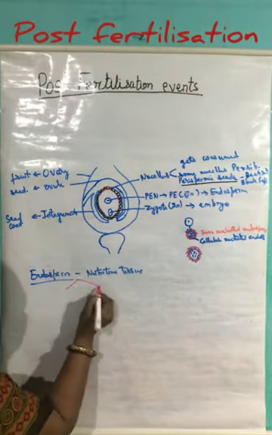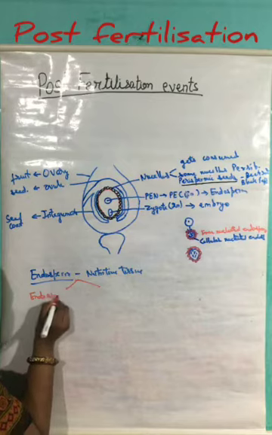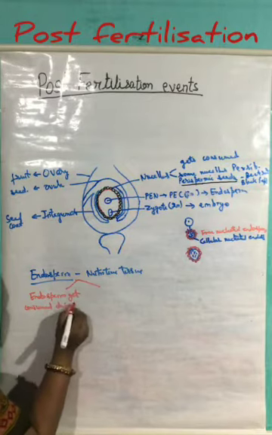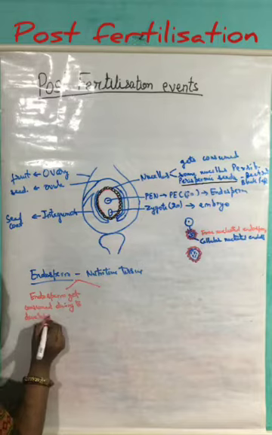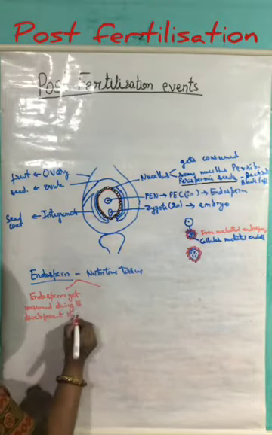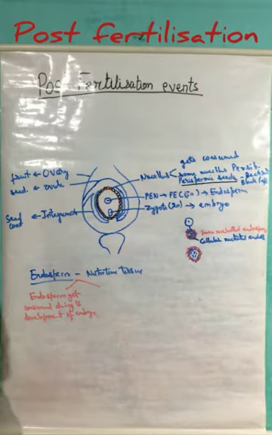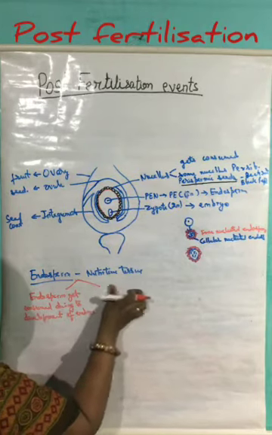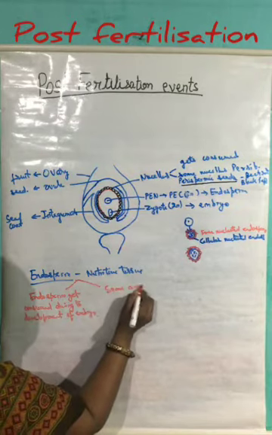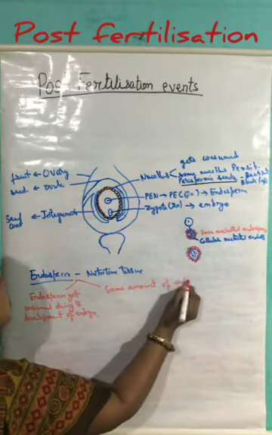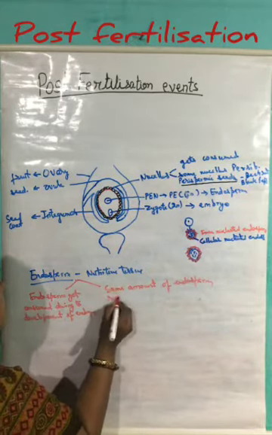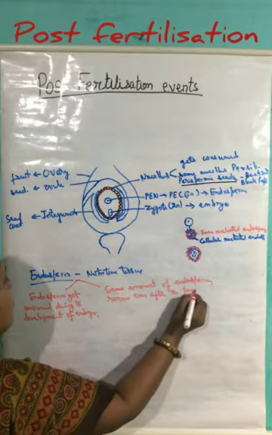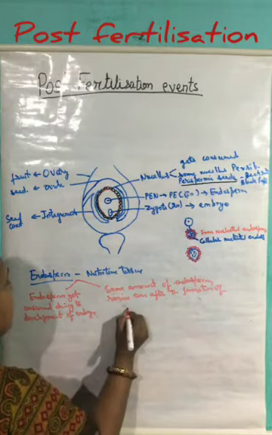In most cases, the endosperm gets consumed during the development of the embryo, whereas in some cases some amount of endosperm remains even after the formation of the embryo.